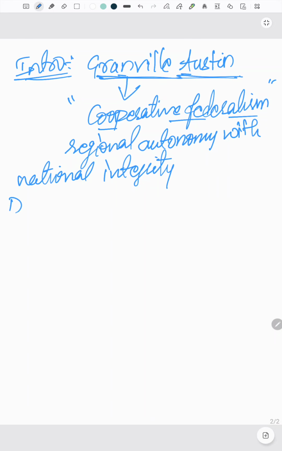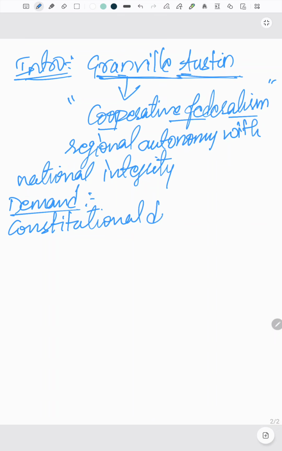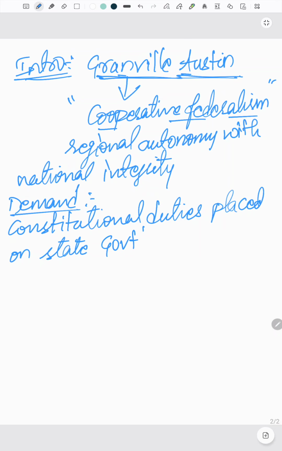So next we will focus on the demand of the question. So what is the demand of the question? You can keep a heading called constitutional duties placed on state governments. So this should be your heading after intro.